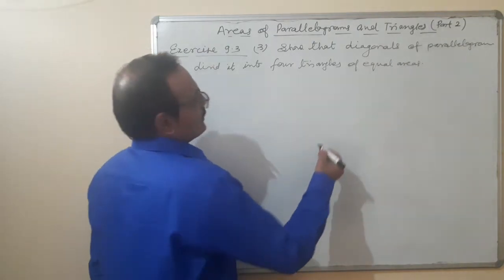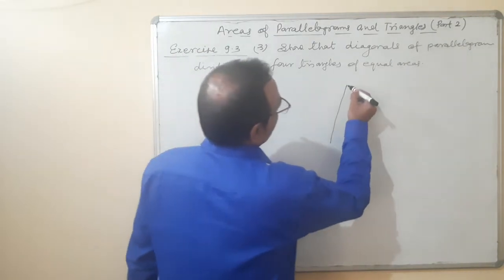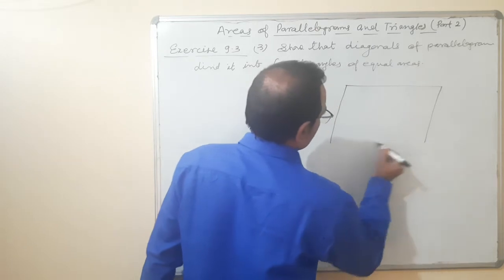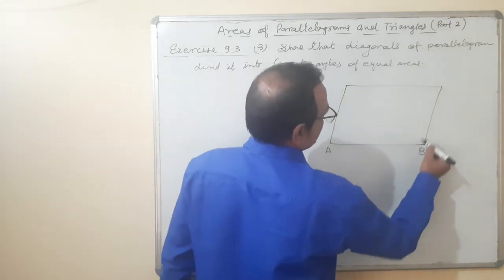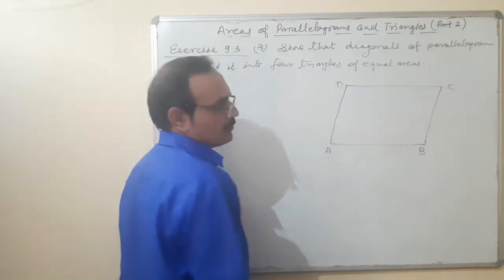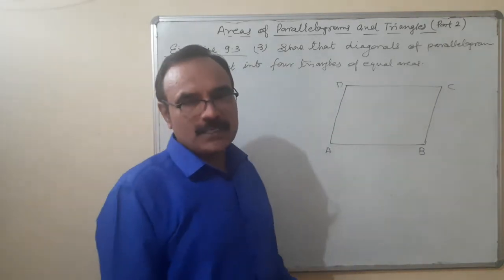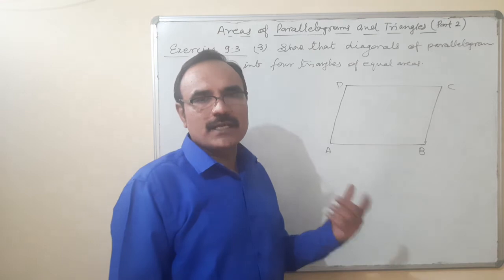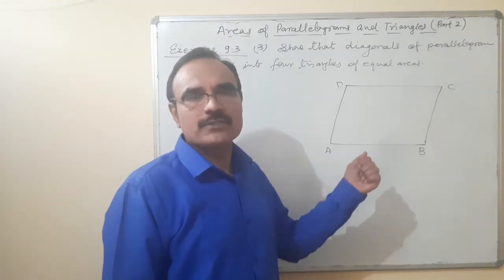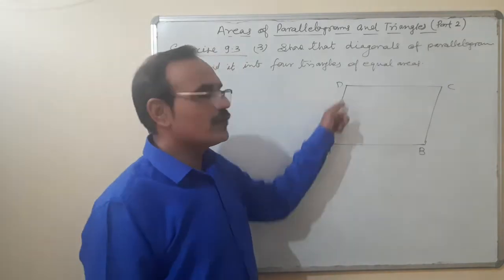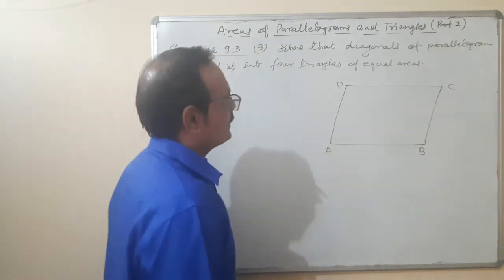Diagonals of parallelogram. This is a parallelogram. How many diagonals are there? There are two diagonals. Okay. A, B, C, D. It is a parallelogram. Properties of parallelogram, let me remind once again. Opposite sides are equal and parallel, diagonals bisect each other, diagonals are not equal, opposite angles are equal. Sum of two consecutive angles is equal to 180 degrees.